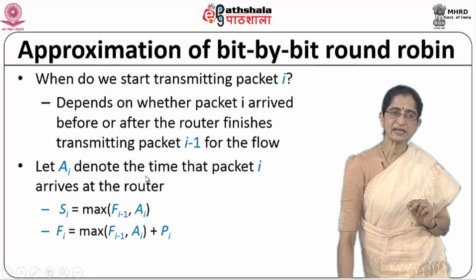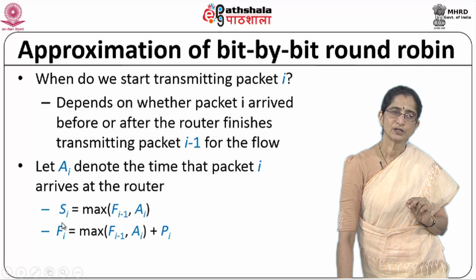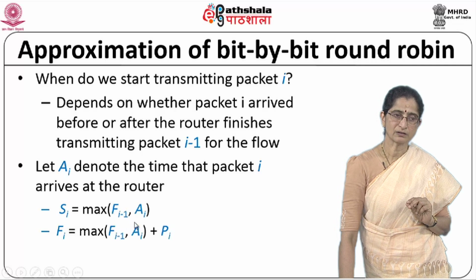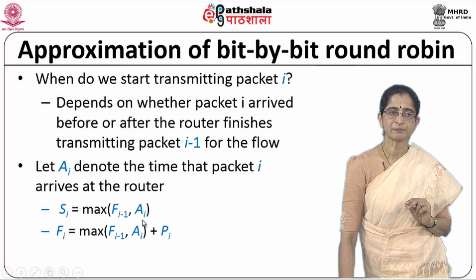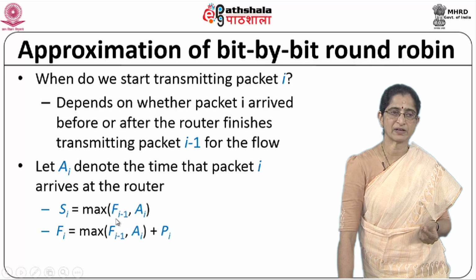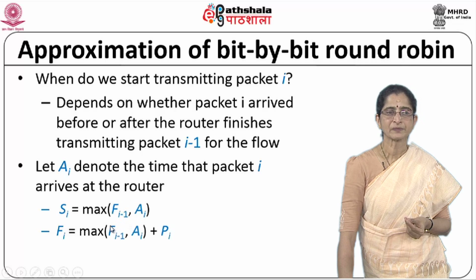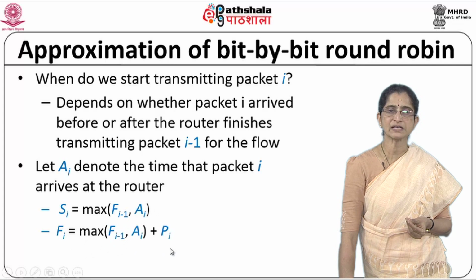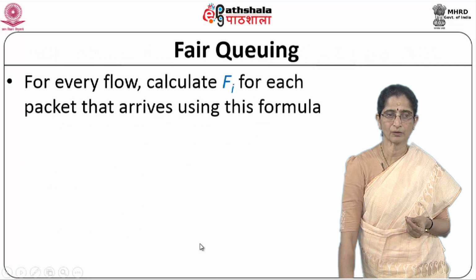So if Ai is the time at which the packet i arrives at the router, your Si is going to be either Fi minus 1 or Ai, the maximum of these two. If Ai was greater than Fi minus 1, that will be chosen. If Fi minus 1 is greater than Ai, that will be chosen, right. So your Fi therefore is Si plus Pi, where Si is max of Fi minus 1, Ai, plus Pi, okay.